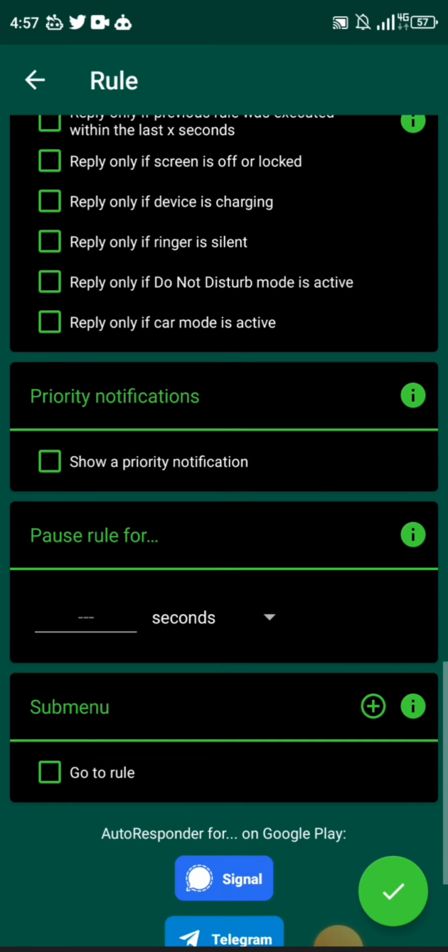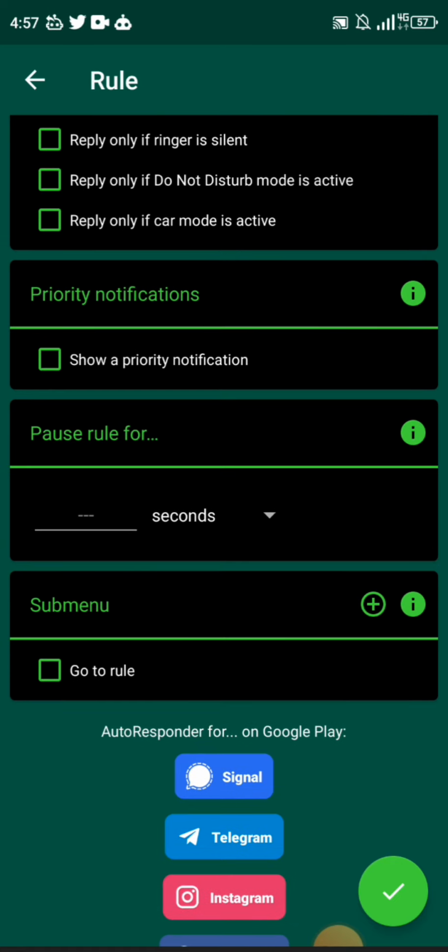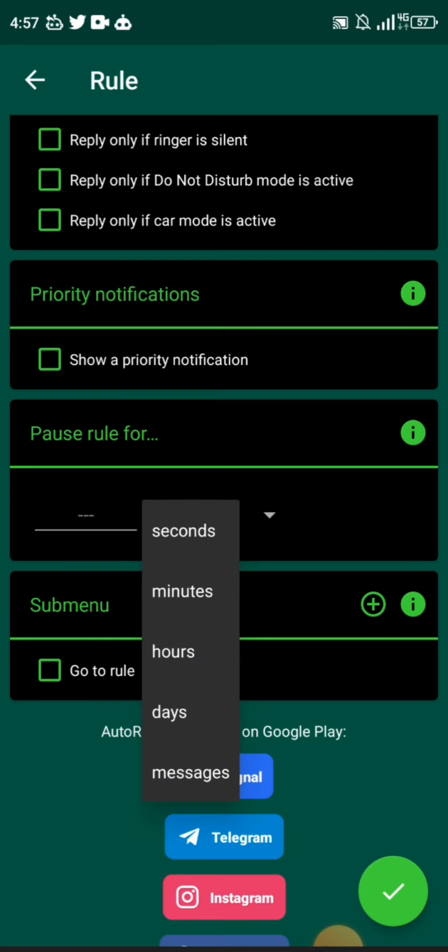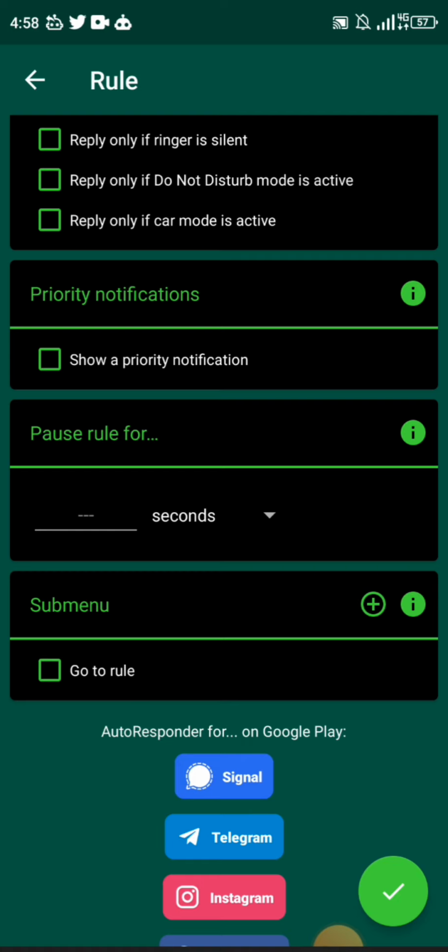So then it's going to show a priority notification. You don't need that. Pause rule for X seconds. At the very basic, because we're trying to keep things simple here, you don't need it. But what this basically means is if somebody has triggered that rule before, meaning that somebody has sent you that particular message before, and then the person sends it again or sends a similar message again, the autoresponder should not respond to that message. Then it can ask you, okay, within how much time range? Should it be seconds? Should it be minutes? Should it be hours? Should it be days? Or after how many number of messages? At the beginning, because you're still new to this, you don't really need this right now.